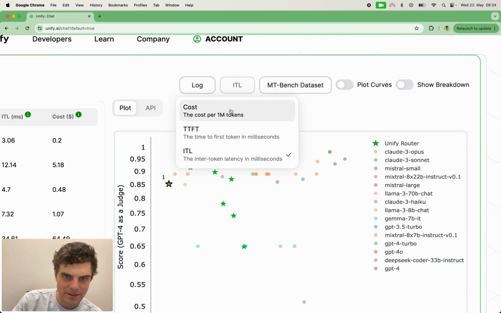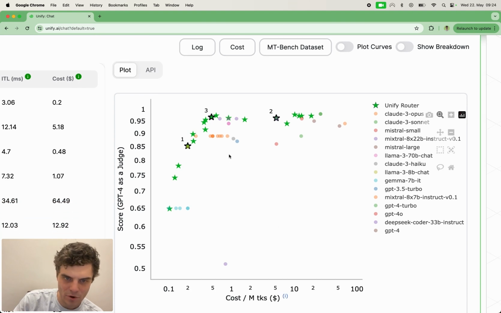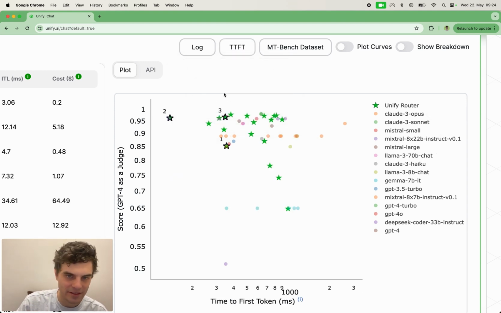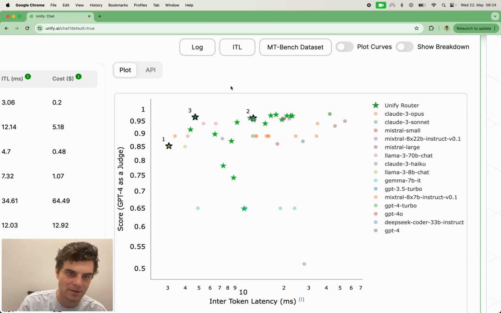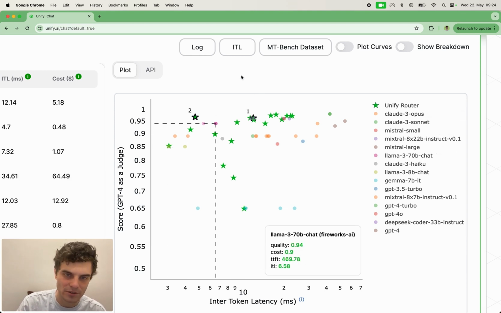So then coming back to cost. Okay, so we can see here, again, this one, so 1 is very cheap, but not as good as 2 and 3 in terms of performance. This is shown on the y-axis consistently. So 2 is the best for time to first token and 1 is the best for inter-token latency. But let's assume that we can't sacrifice quality. So 1 is not really a consideration. So the consideration then is between 1 and 2.